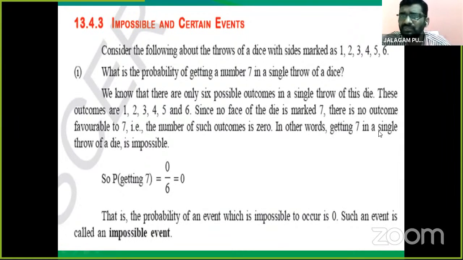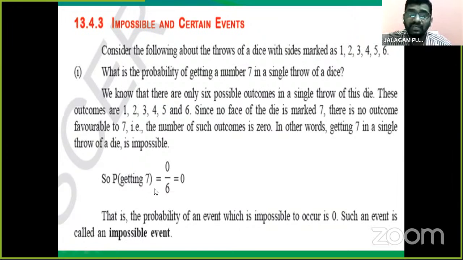In other words, getting 7 in a single throw of a die is impossible. Is it possible to get a 7 on the top of the die? No, it is not possible. Why? Because only 6 numbers are there. How can we get 7? It is impossible.